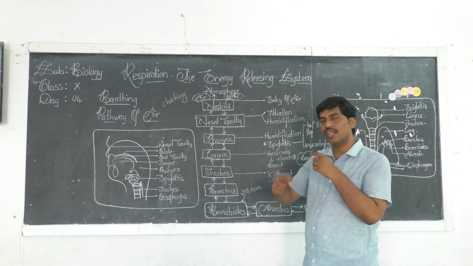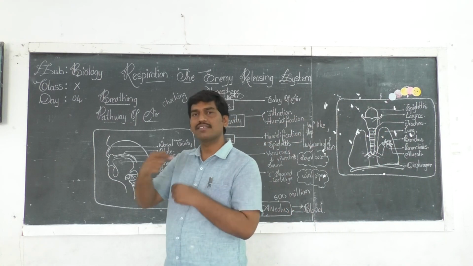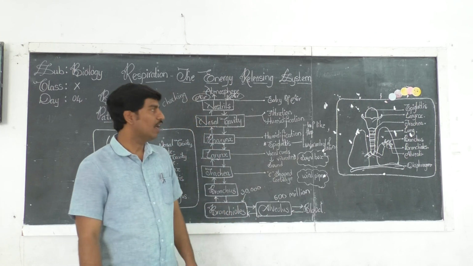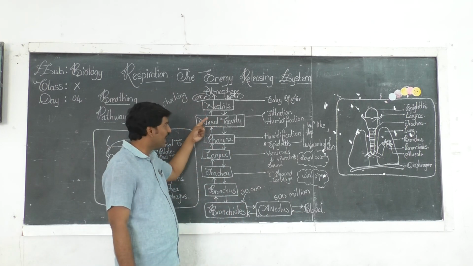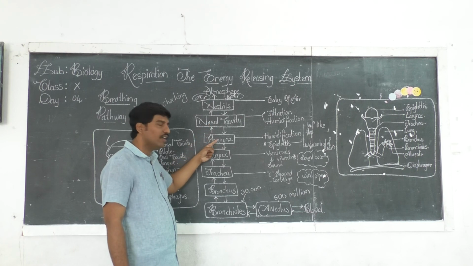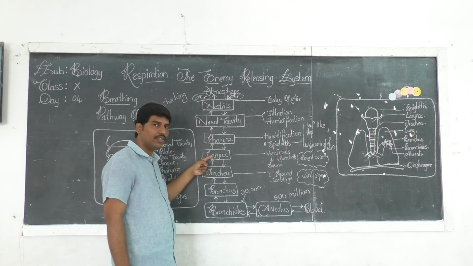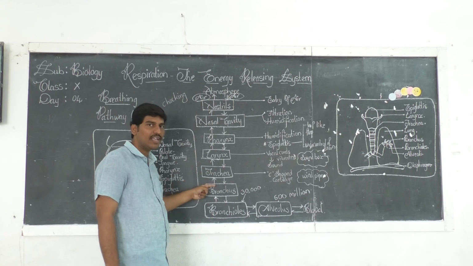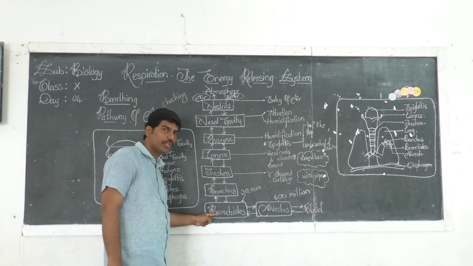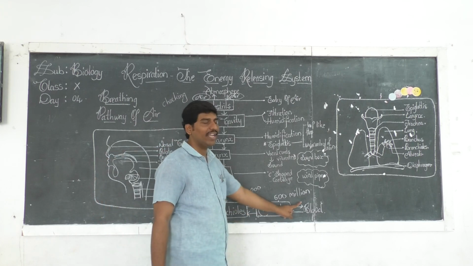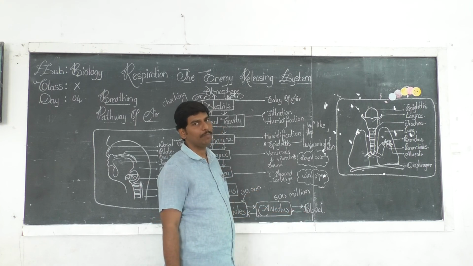And these alveoli are surrounded with blood. Now, the air from the nostrils enters the nasal cavity, from there into the pharynx, then into the larynx, then into the trachea, then into the bronchus, then into the bronchioles, then into the alveoli. Finally, it is reaching the blood.